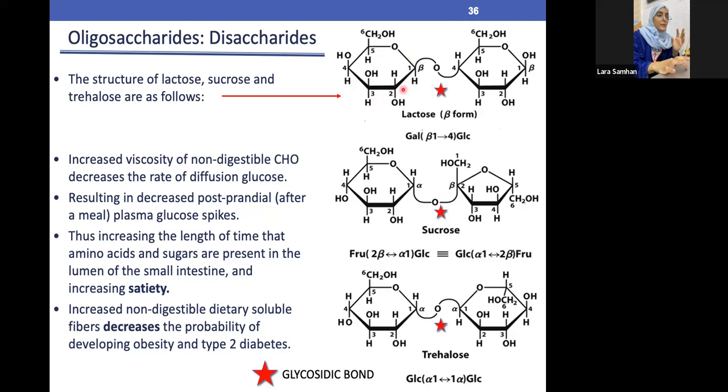Now I'll start off explaining with this structure. This structure has the OH above and the CH2OH above, so both of them are the same direction. Is it beta or alpha? No need at all to know the ring structure, no need at all to memorize anything. Just know the concept. If you know the concept, no matter whatever structure or figure the doctor gives you, inshallah you're going to get it. As long as you understand the concept, this is the most important thing.